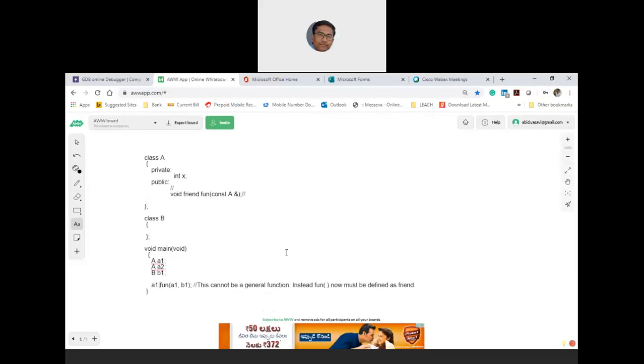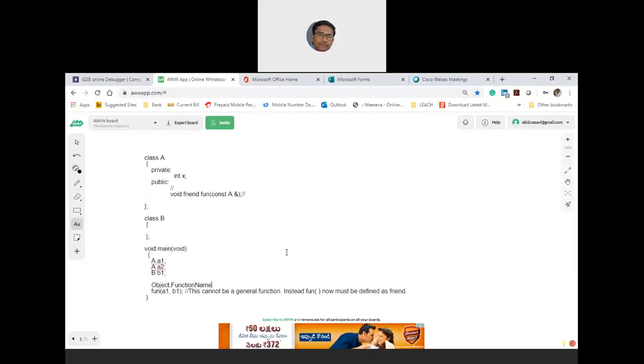The technical notion of a member function is, if you are using the structure member access operator, that is your object dot your function name, then this function name is said to be a member function. This is the definition.